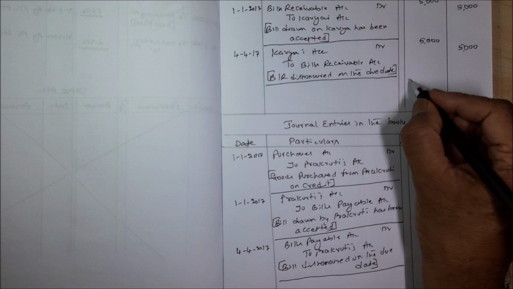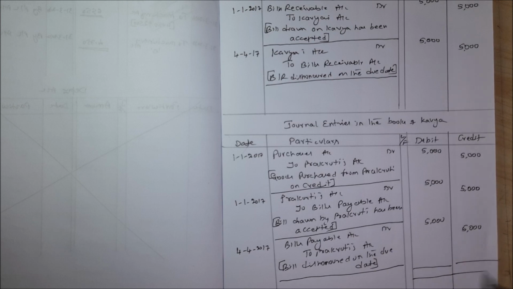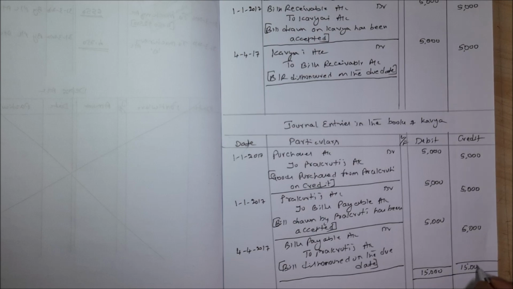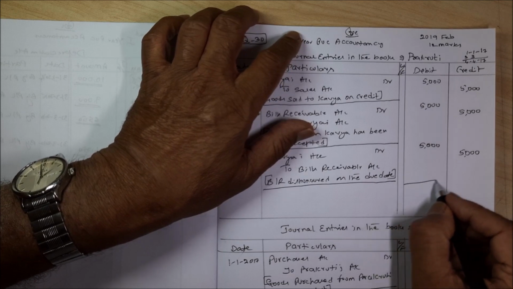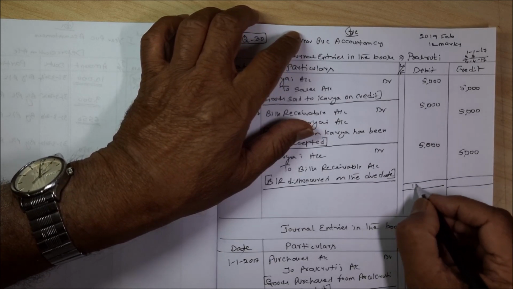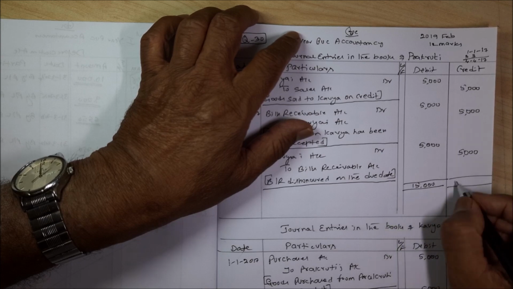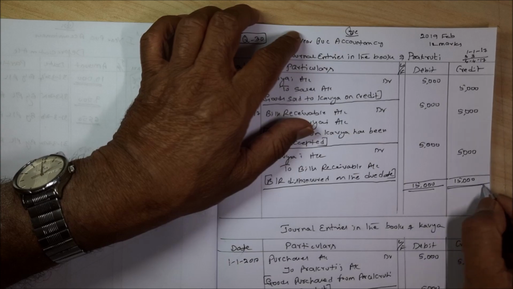But one thing, you can write the total in both the entries. You can write the total, that is 15,000, then in the first journal entry also you can show that total 15,000. There is no hard and fast rule, but you can show.